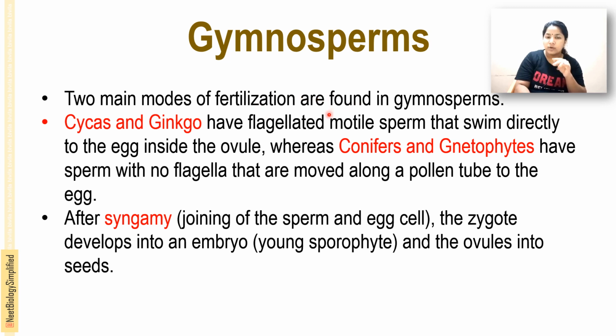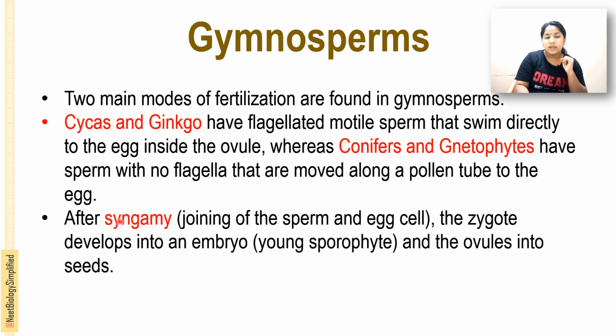So the two modes are the direct mode and the moving mode. Why do I say direct mode? Because Cycas and ginkgo have motile sperm with flagella. Flagellated means they can move, right? So they swim directly to the egg inside the ovule. Whereas conifers and gnetophytes don't have flagella, so they are non-motile. They cannot move by themselves and go fast. Instead, they slowly move along the pollen tube to the egg.